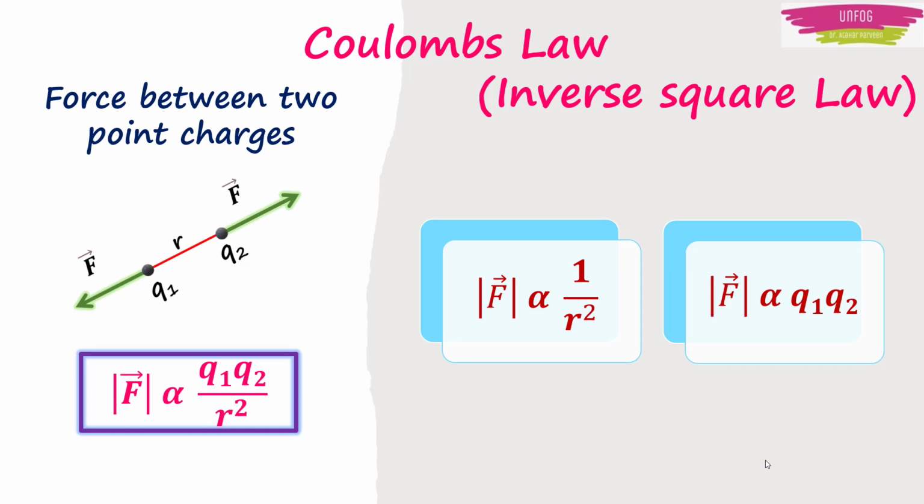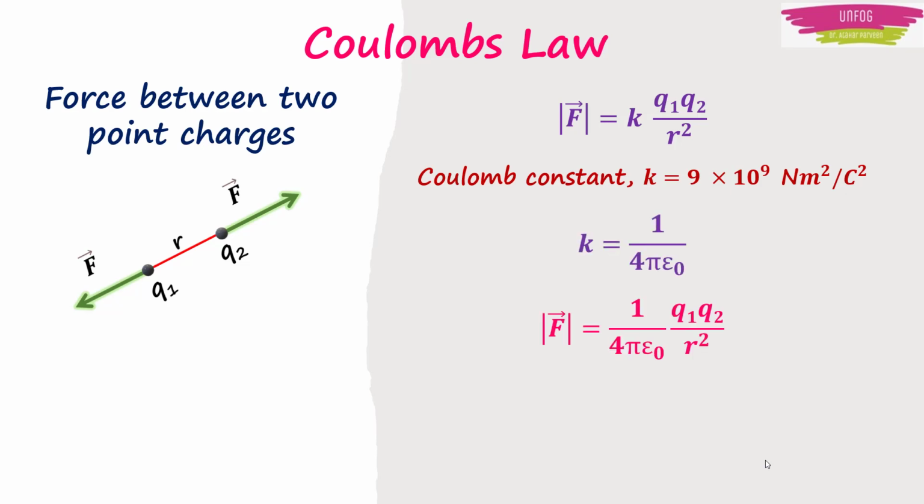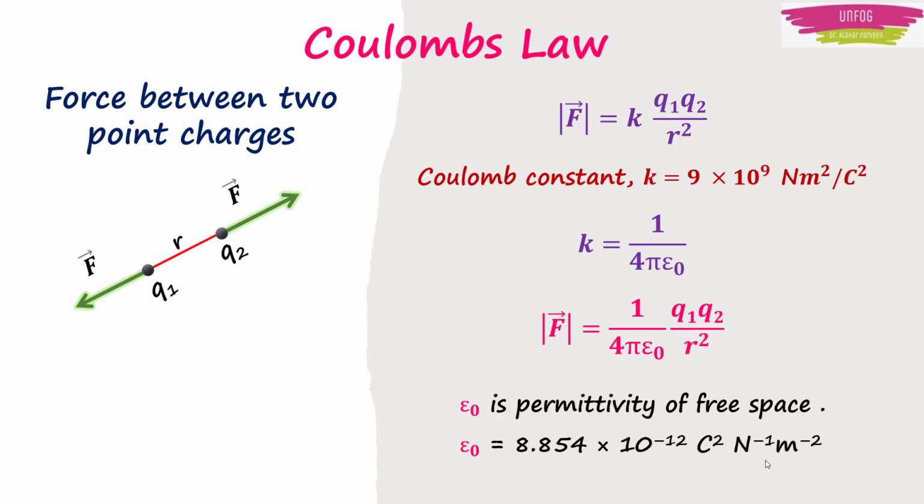That is, F is proportional to Q1 into Q2 upon R square, and this law is often known as the inverse square law as well. This can also be written as F is equal to K into Q1 into Q2 upon R square, where K is the constant of proportionality called the Coulomb constant and is equal to 9 into 10 raised to 9 Newton meter square per Coulomb square. K is also written in the form 1 by 4 pi epsilon naught, where epsilon naught is called the permittivity of free space. Its value in SI unit is 8.85 into 10 raised to minus 12 coulomb square per Newton per meter square.